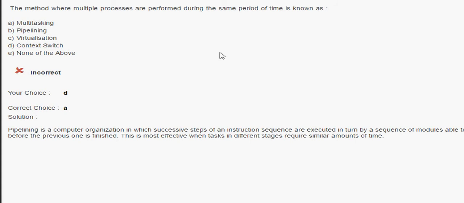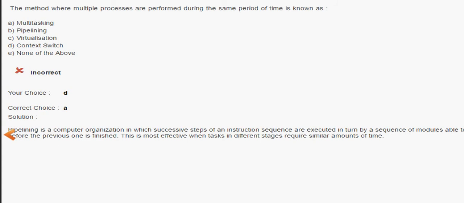There is a huge difference between multitasking and multi-programming, and multi-processing also. Here we are talking about multiple processes performed during the same period of time, so it will be multitasking.